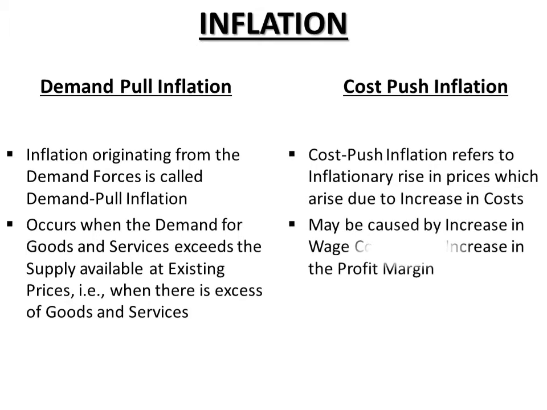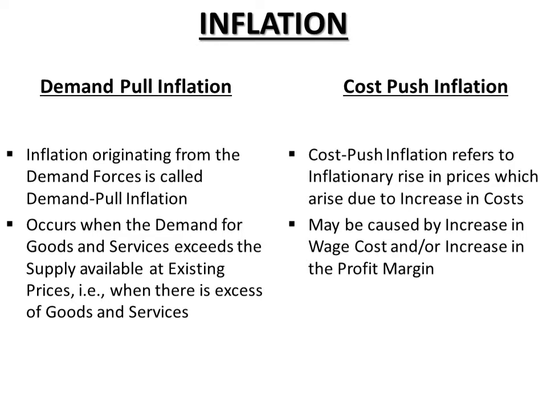For instance, if wages increase, cost per unit will increase, and as a result the producers raise their prices to cover the higher cost, right? Sometimes producers may raise the prices of their products so as to earn higher profits. So these are two reasons.